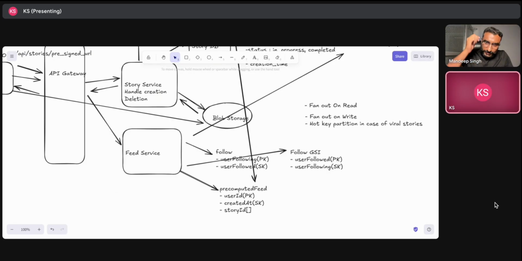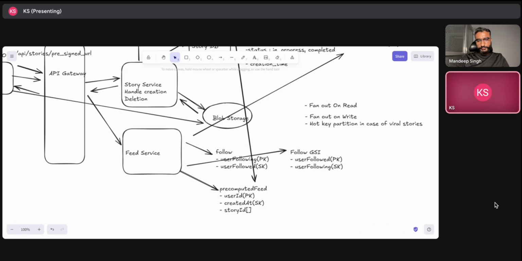Sorry, I mean, so the cache on top of this DynamoDB table, or are you replacing the table with cache? How are you thinking? No, no, I am not replacing it. I will keep it in my read path. So it should lie somewhere between the feed service as well as this story table.